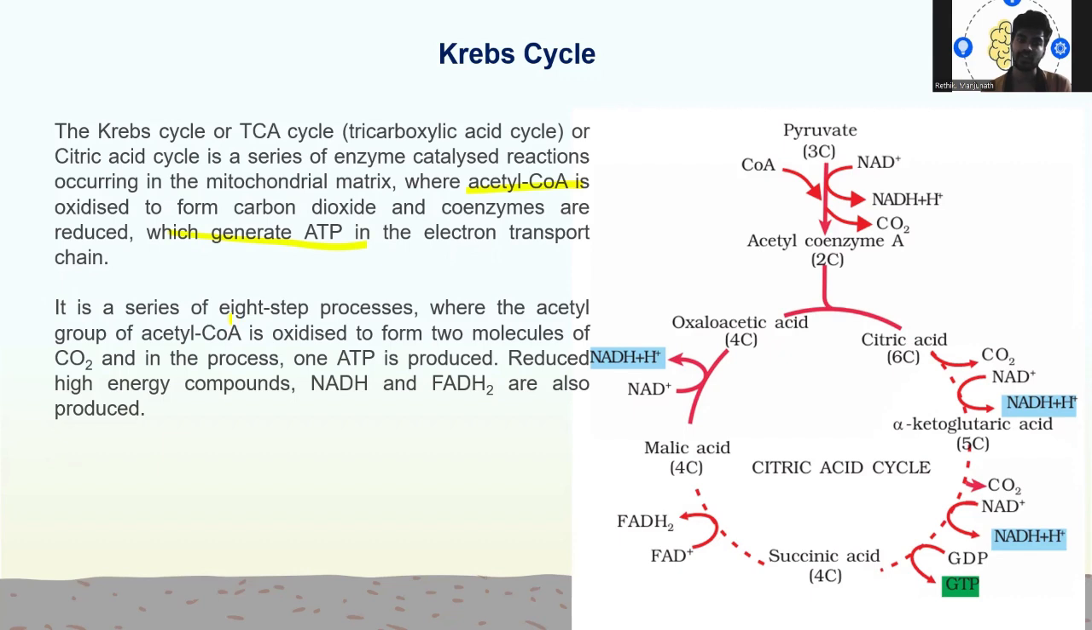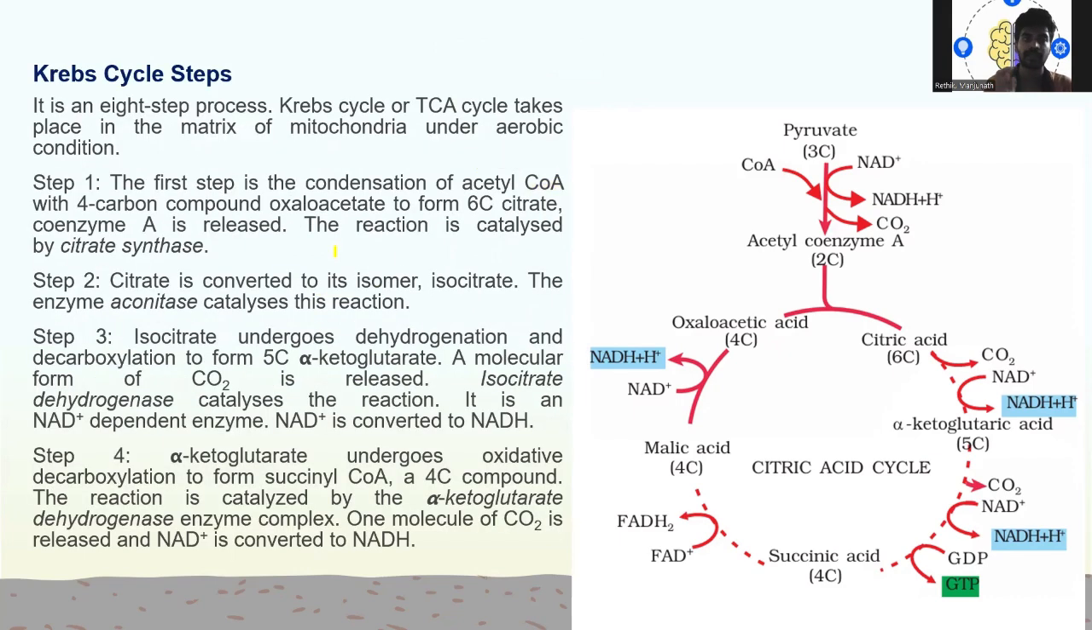It is a series of 8 steps that happen in the Krebs cycle, where the acetyl group of acetyl CoA is oxidized to form two molecules of carbon dioxide, and one ATP is produced. Reduced high energy compounds NADH and FADH2 are also produced. We will go step by step now.